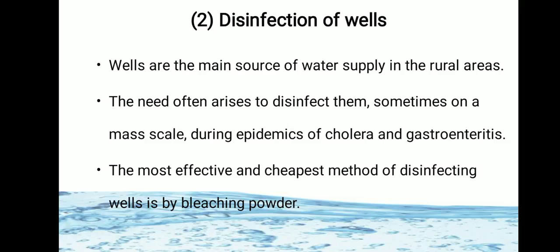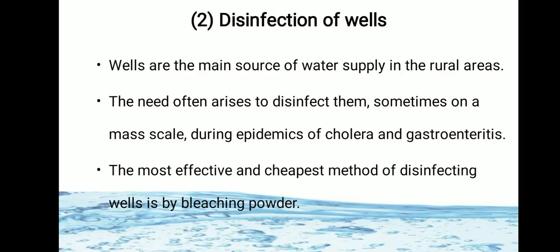So wells are the main source of water supply in rural areas. The need often arises to disinfect the wells, sometimes on mass scale, during the epidemics like cholera and gastroenteritis.